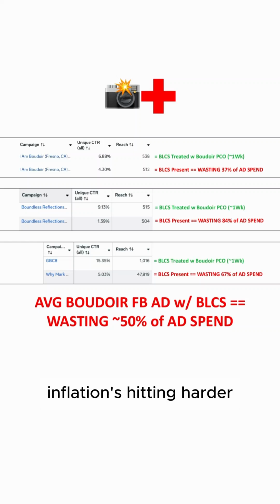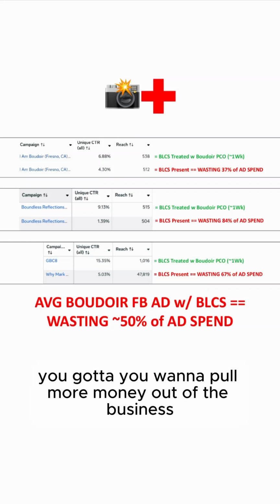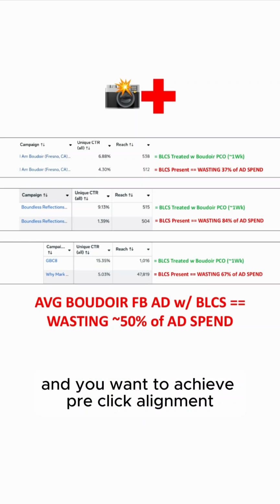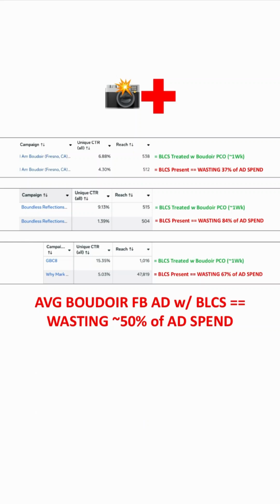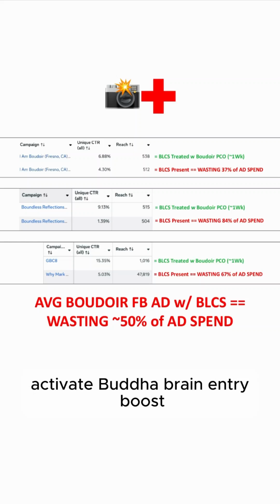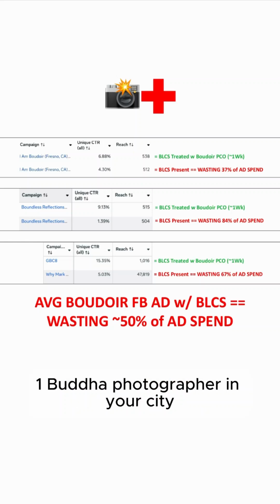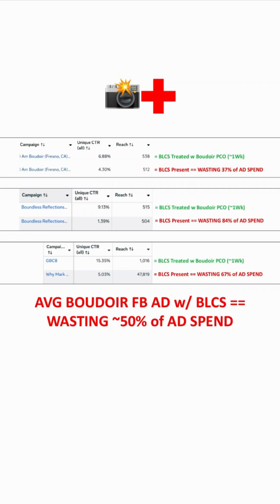Inflation's hitting harder. You want to pull more money out of the business, make it more efficient, and you want to achieve pre-click alignment, become a dominant boudoir advertiser, activate Boudoir brain entry boost, and be on your way to becoming the number one boudoir photographer in your city. Then shoot me a DM when I open for new patient intake.